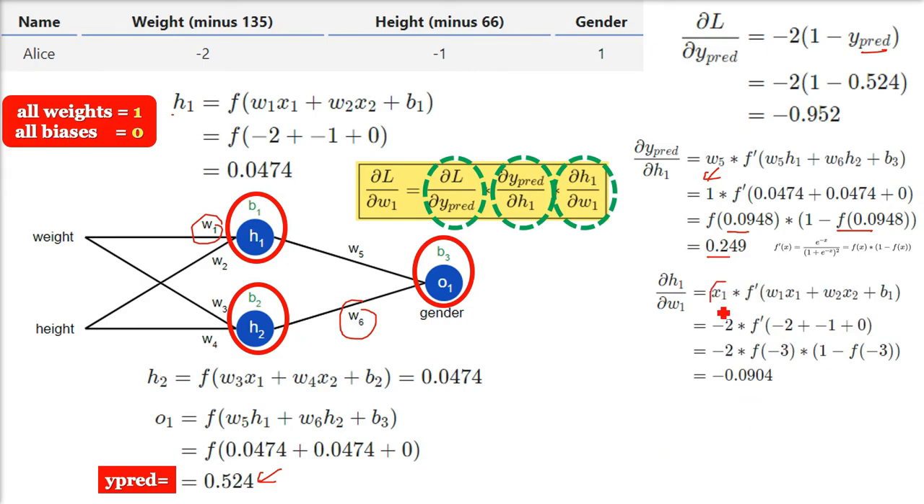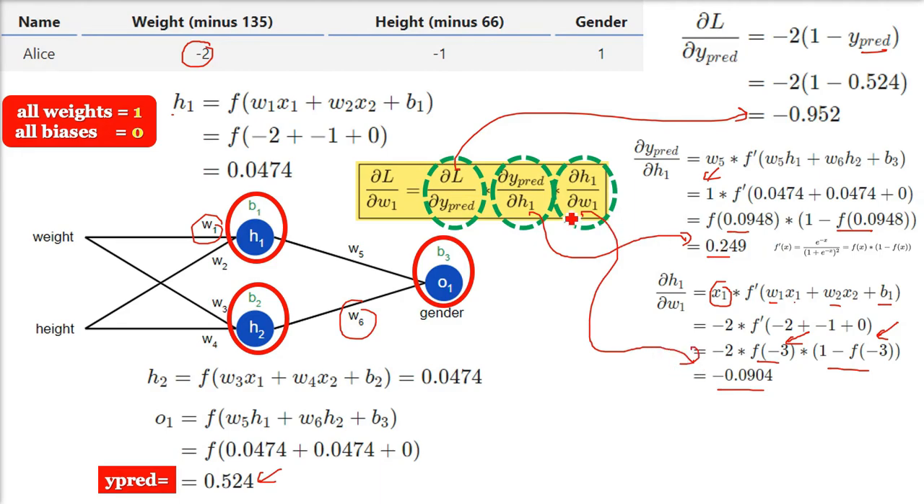Now you can give the values, because the weights are 1 and biases are 0. Just put in this value and you will get f of minus 3 into 1 minus f of minus 3. Negative 2 will come out because it is x1 here. So finally you are going to get fx into 1 minus fx. As I told you, this is the activation function and we differentiated it. So these are the 3 terms we got: the first one is this one, the second value is this one, and the third one is this one.